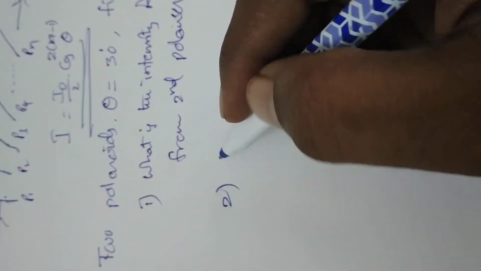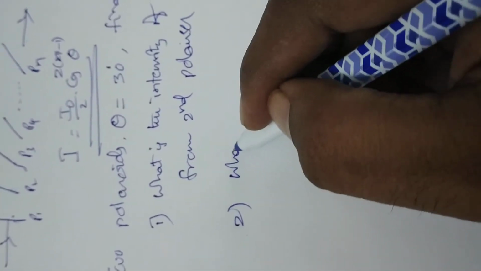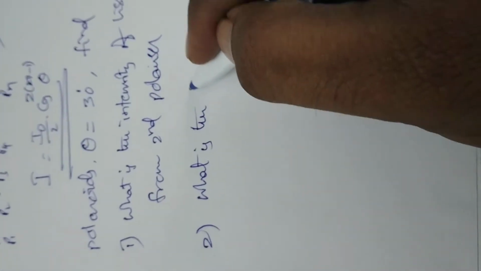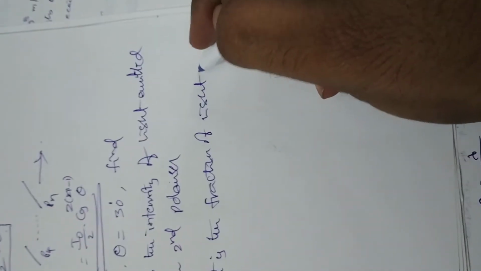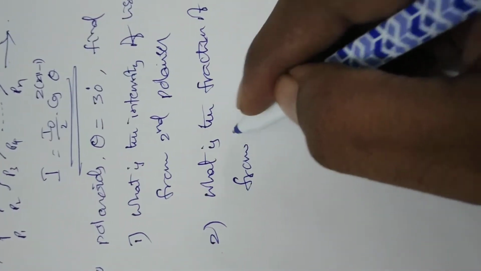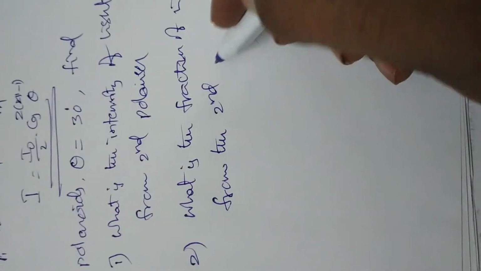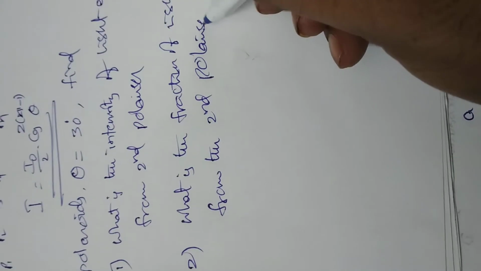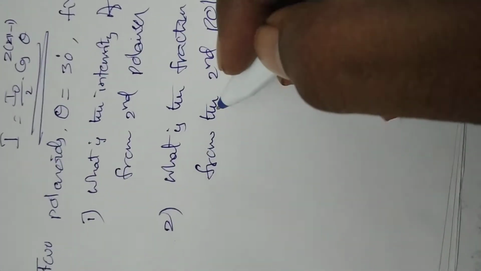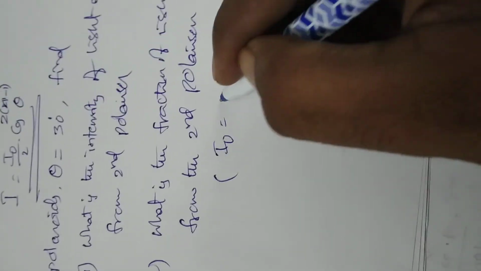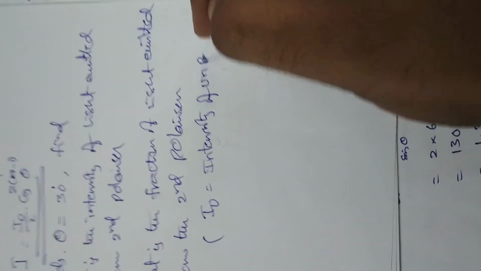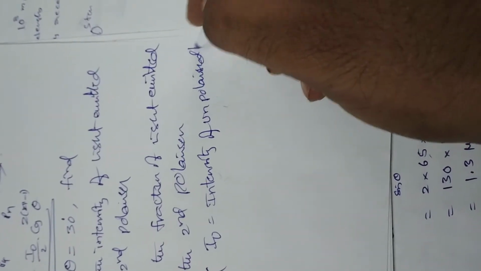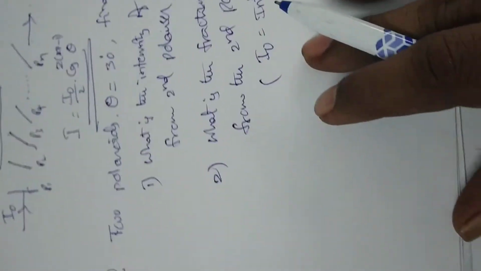Second, find the fraction of light emitted from the second polarizer. Also it is given, let I naught be the intensity of the unpolarized light.